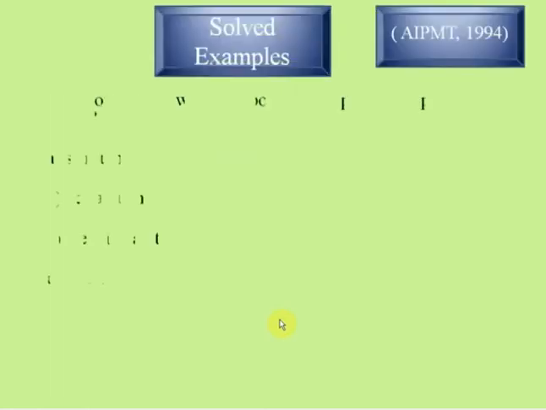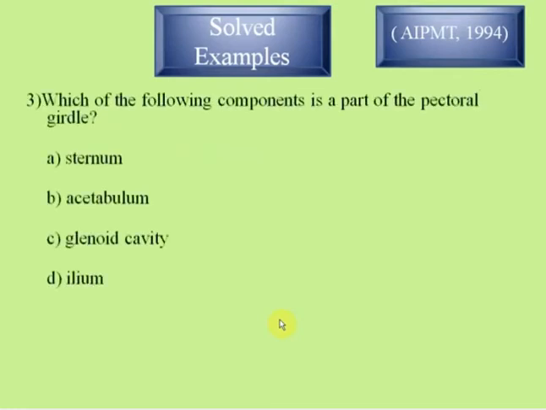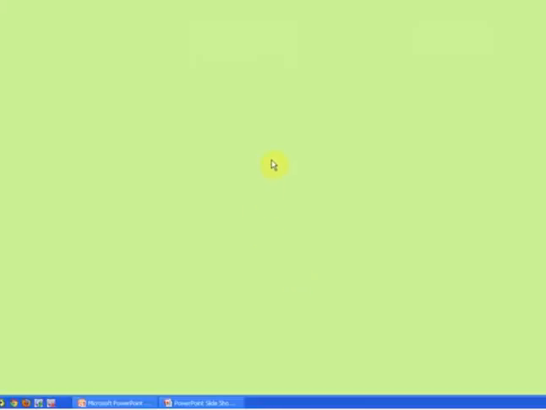Now, next question from AIPMT 1994, and the question is: which of the following components is a part of the pectoral girdle? The options are sternum, acetabulum, glenoid cavity or ilium. The right answer is glenoid cavity, that is C.